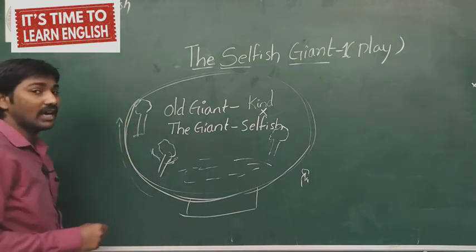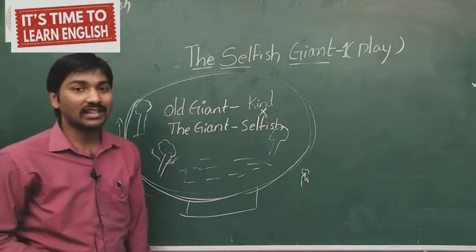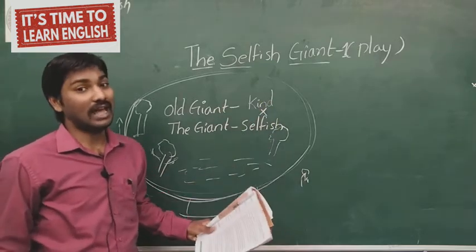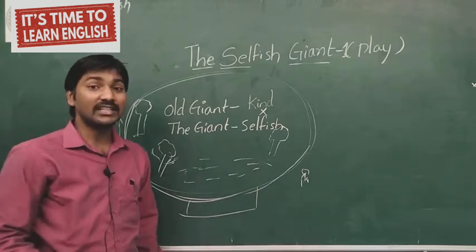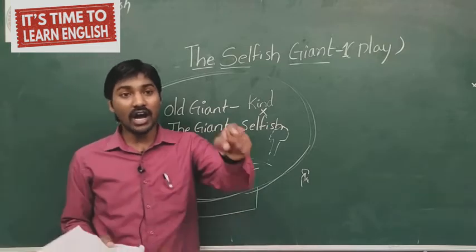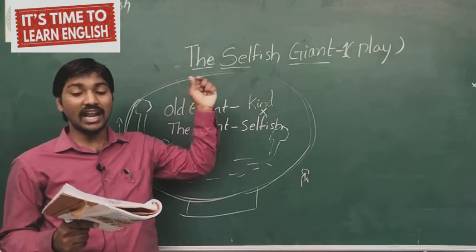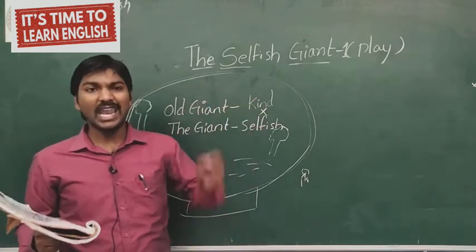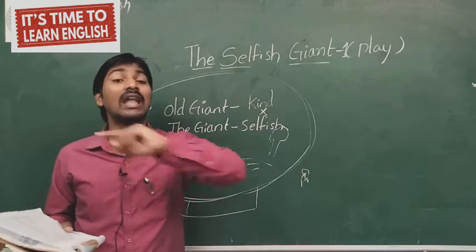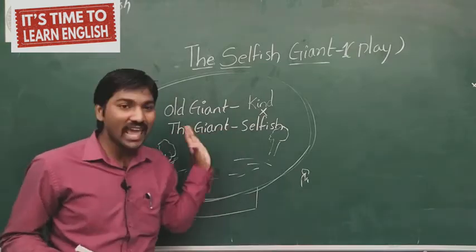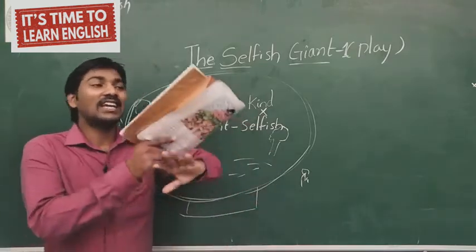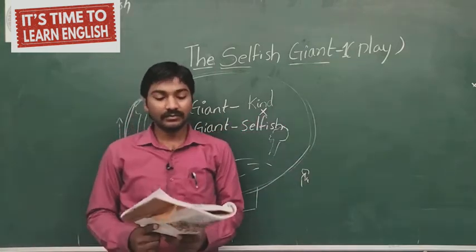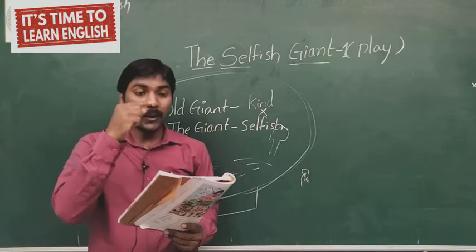When they are walking around the compound, again the giant came. The giant character is a selfish man. He came and opened the gate and said, "Hey children, what are you doing around my garden? This is my garden, my own garden. Anyone can understand that I won't allow anybody to play in it." Then immediately the children scattered, which means they separated and left.